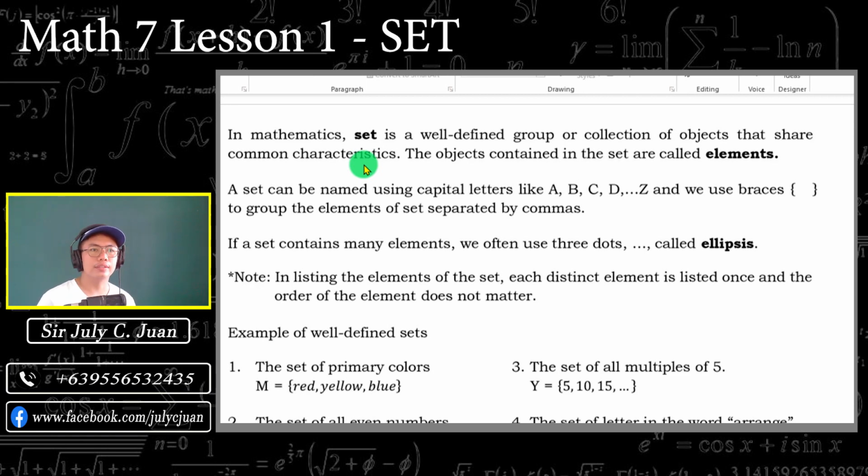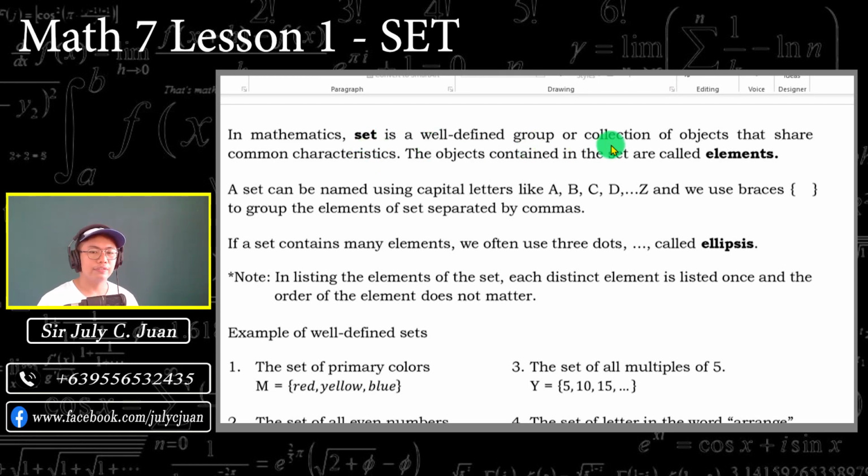So sa buhay natin, minsan ginugrupo-grupo natin, di ba? Sa laruan natin, sa mobile games natin, alam natin kung ano yung mga set ng ating mobile games na kailangan. Set ng mga application na kailangan natin sa pag-aaral. At kung ano yung grupo ng ating mga kaibigan. Ito yung grupo ng mga kaibigan kong mababait. Ito yung grupo ng mga kaibigan kong asar, something like that. So in mathematics, meron din tayong groupings ng ganyan. And that is what we call now set.